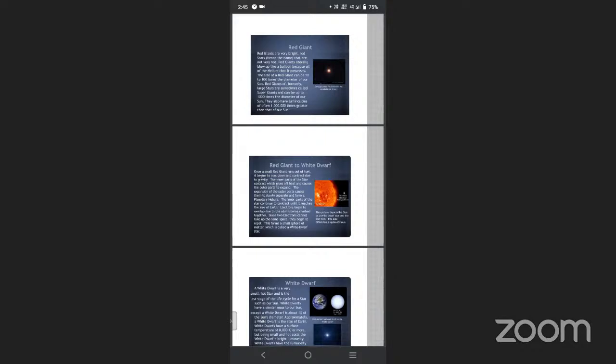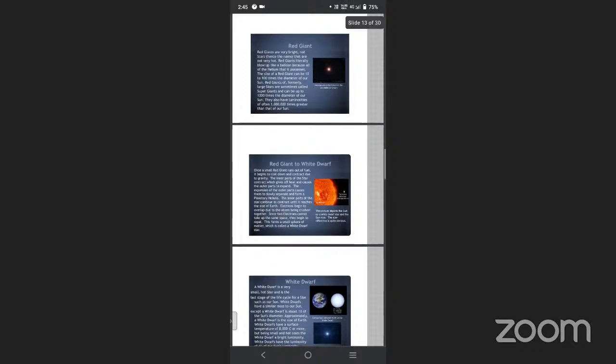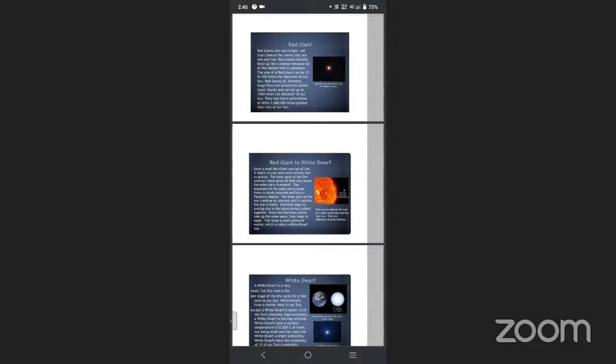The size of a red giant can be 10 to 100 times the diameter of our Sun. Red giants that were formerly large stars are sometimes called supergiant stars. The biggest stars are also called supergiant stars, and their size is thousands of times greater than that of the Sun.